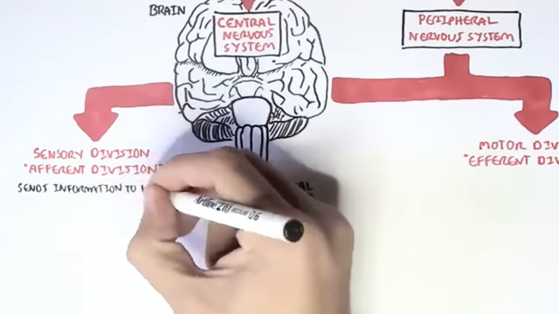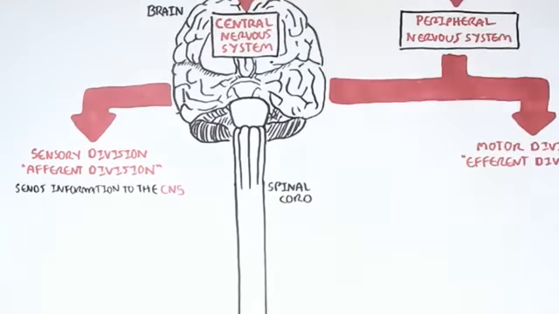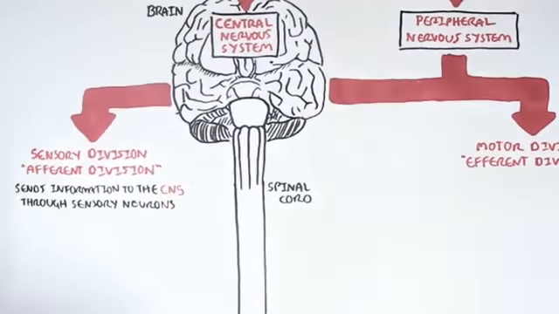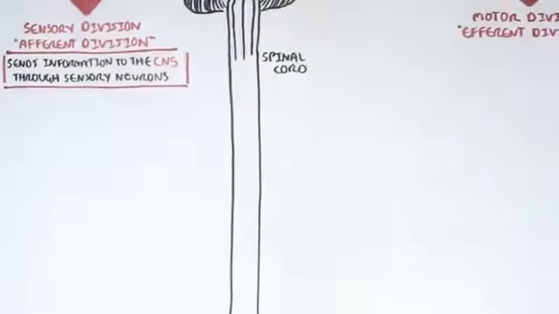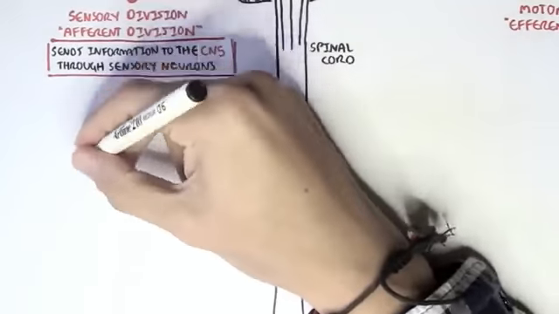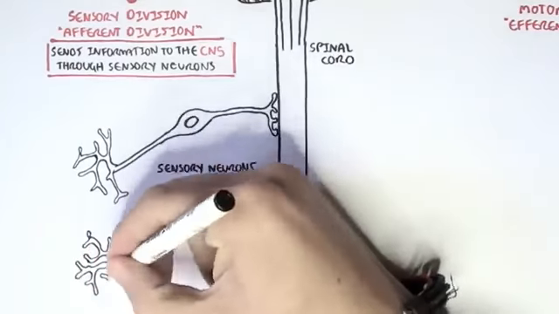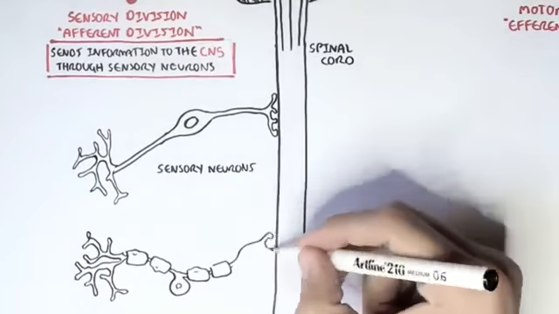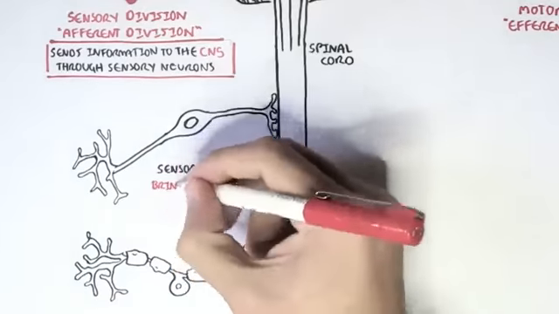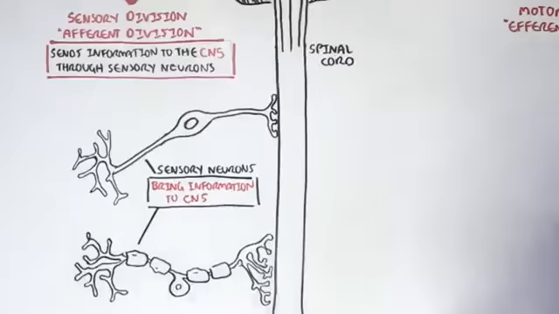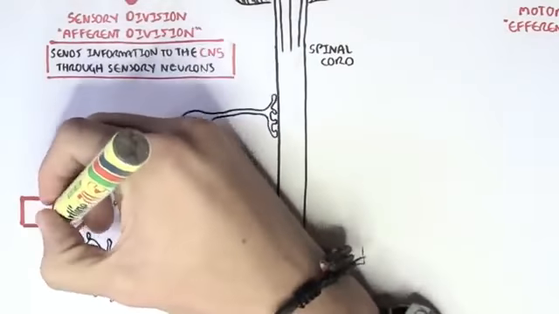The sensory division sends this information to the central nervous system through sensory neurons. So the afferent division is basically where we have these sensory neurons here, for example. They will bring information to the central nervous system, to the CNS, to the spinal cord as shown.